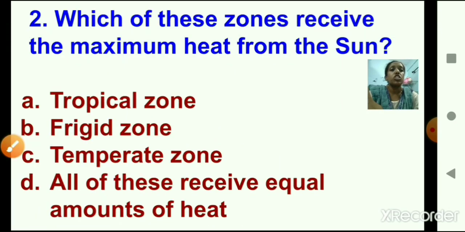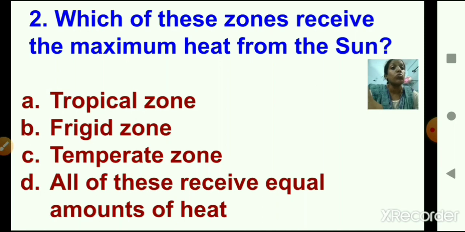Number 2. Which of these zones receive the maximum heat from the sun? A. Tropical zone. B. Frigid zone. C. Temperate zone. D. All of these receive equal amounts of heat. Read the question twice if you don't understand it.